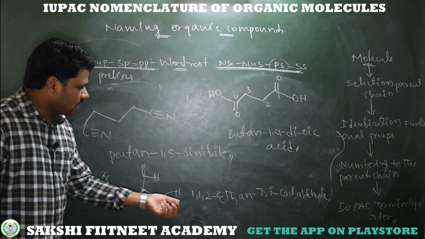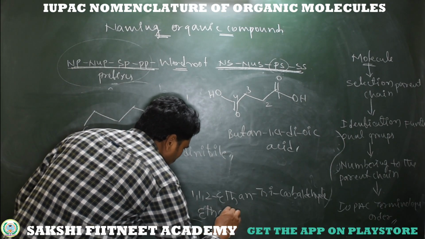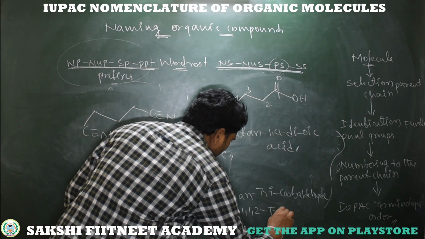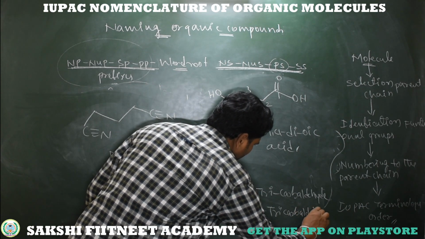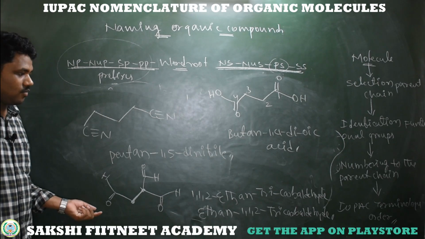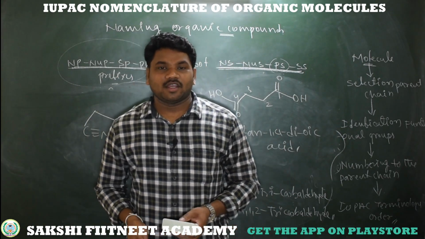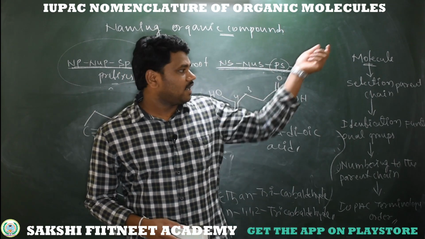So instead writing this, you can write down ethane-1,1,2-tricarbaldehyde. So this is the IUPAC name for these compounds. So here I hope you understand well how to write the name for organic compounds by following the IUPAC system of nomenclature rules and these steps.